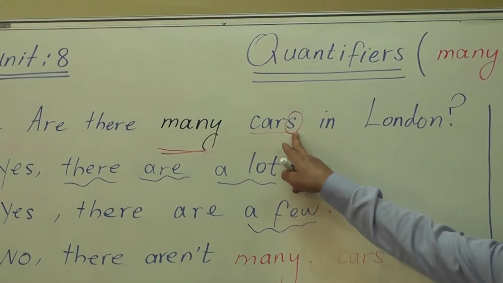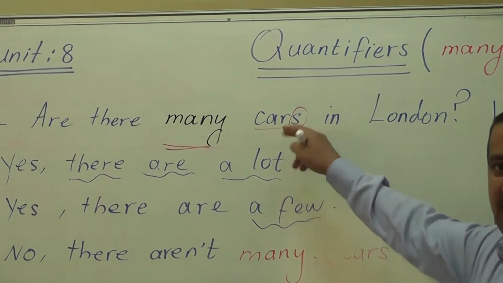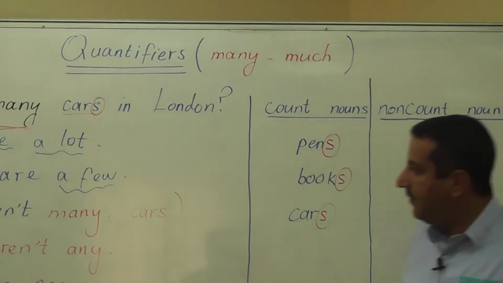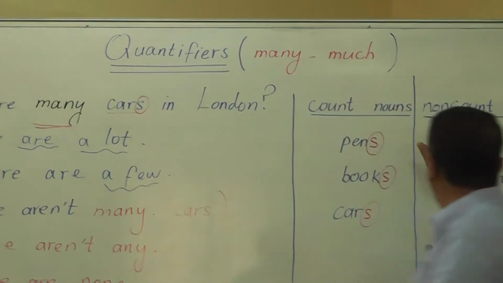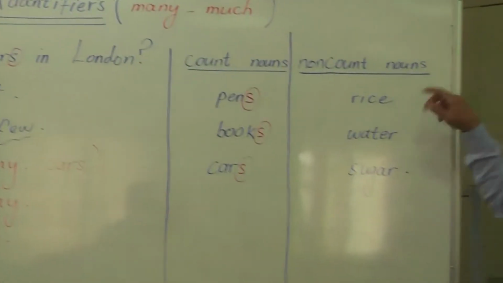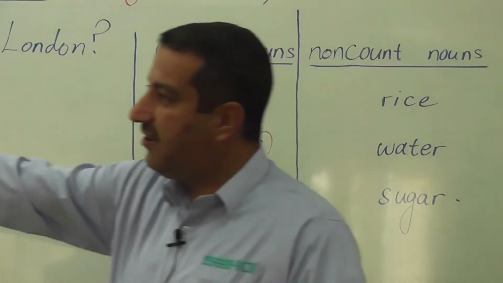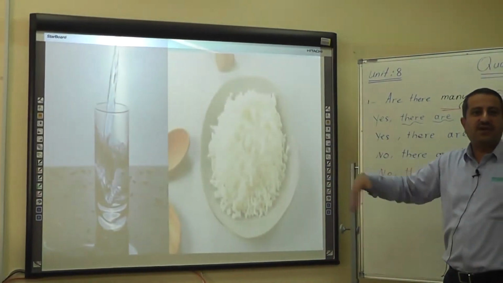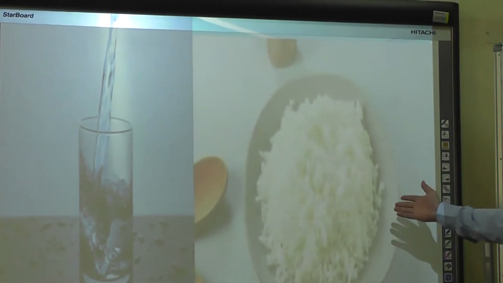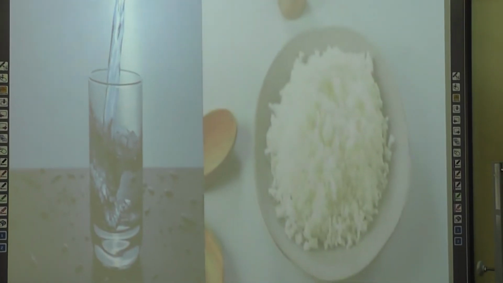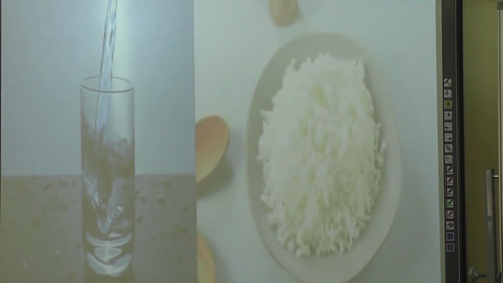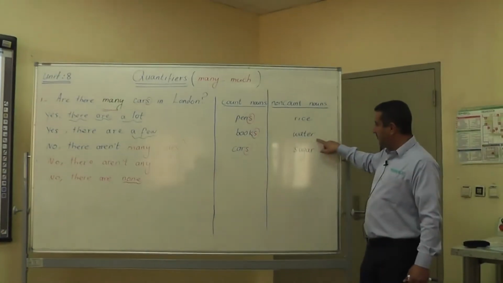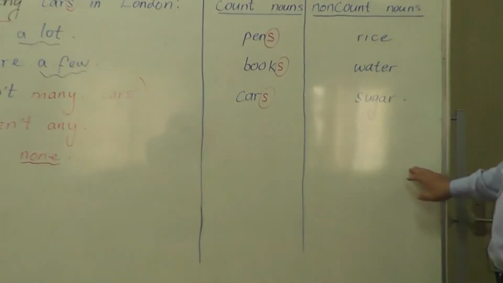As we said, countable nouns can take either the singular form or the plural form. For non-count nouns, please look at the picture. If we look at the picture here, you can see water. Water is an uncountable noun because you cannot count water. And this is rice. Rice as well is uncountable too because we cannot count rice. So for non-count nouns, example, rice, water, sugar, tea, coffee, and so forth.